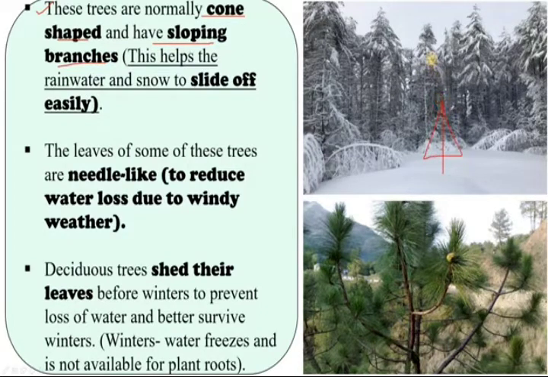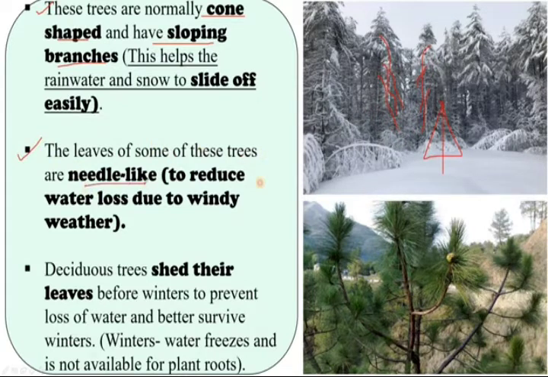It is cone shaped, and the branches are sloping. This sloping branching helps the rainwater and snow to slide off easily, whatever the level of rainwater, it will fully slide off.